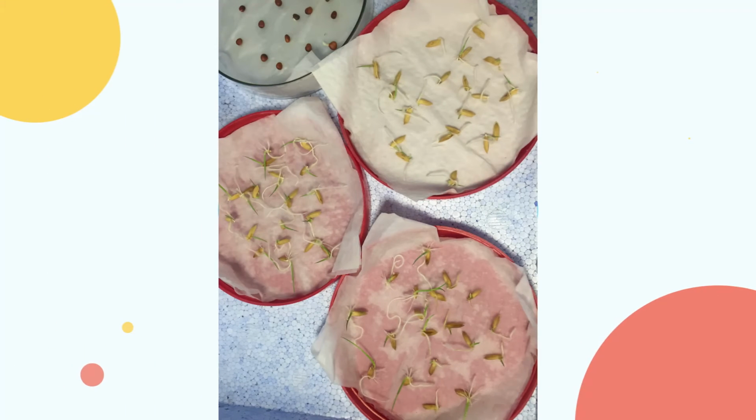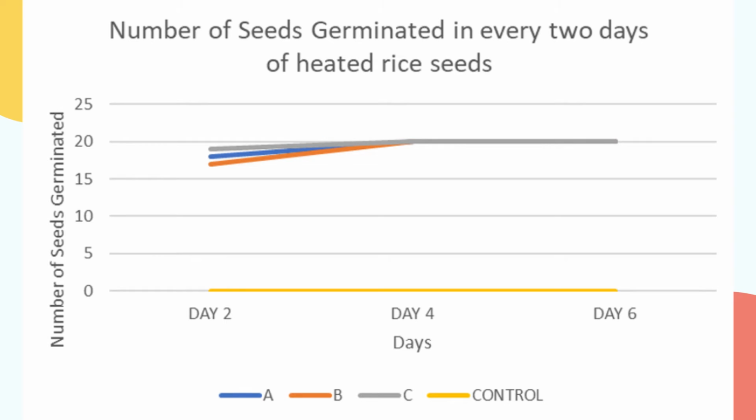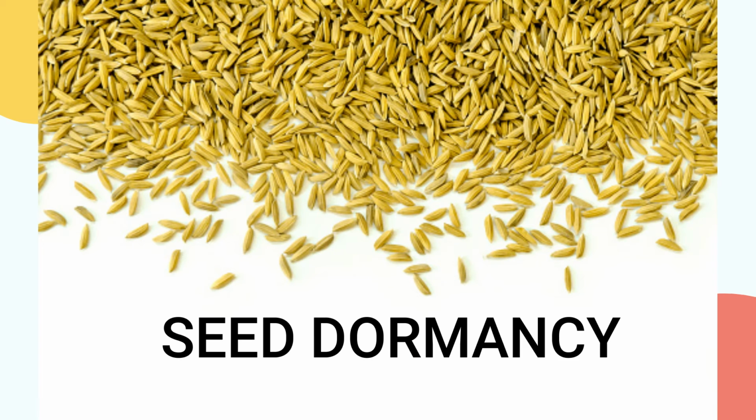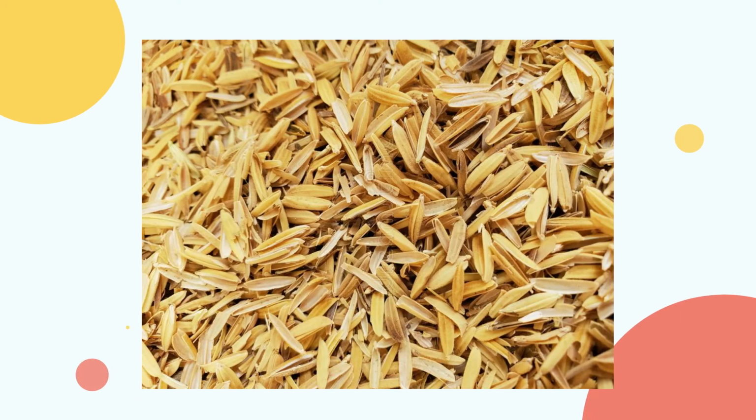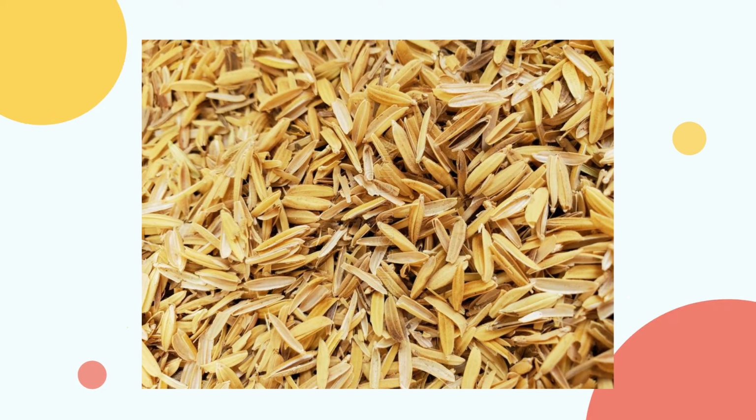The results show that there is observed germination in the 3 replicate setups placed under the improvised oven, while the setup placed in the control setup does not show any germination of the rice seeds. The seeds placed in an improvised oven showed a higher rate of germination because the seed dormancy of the rice seeds broke down by the dry heat. The rice seed is capable of dormancy since it is protected by a hull or outer seed coat that does not allow any water or oxygen to pass inside the seed to start the process of germination.